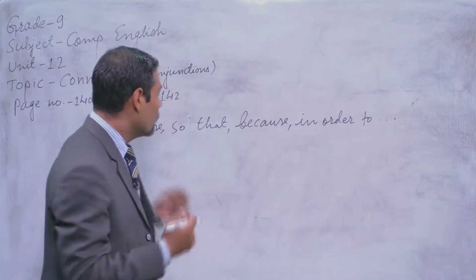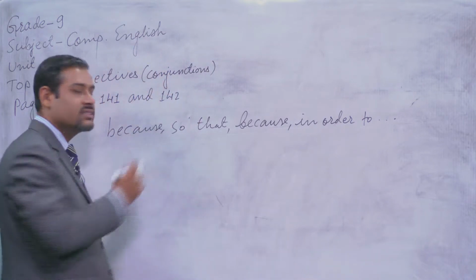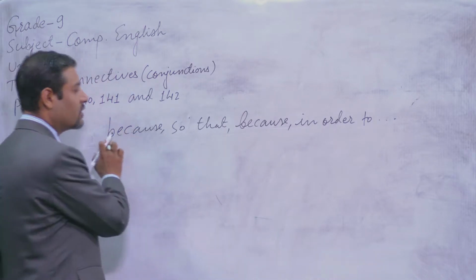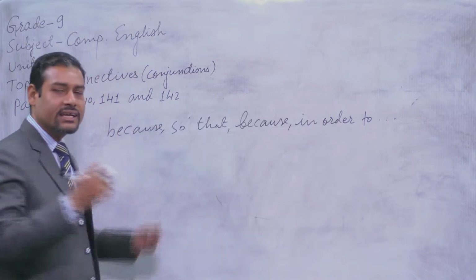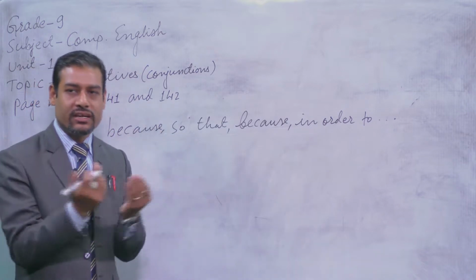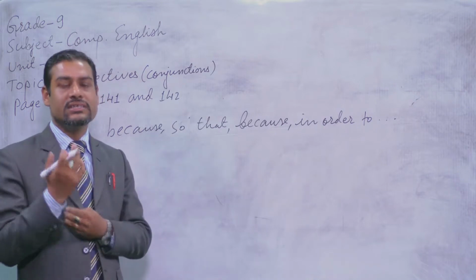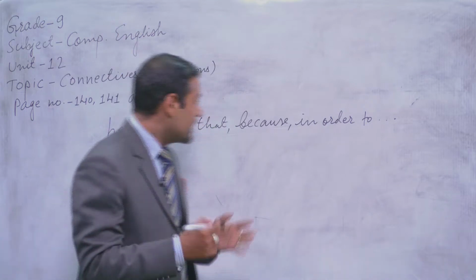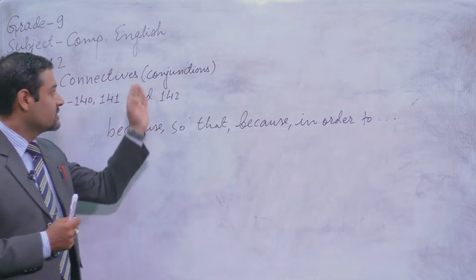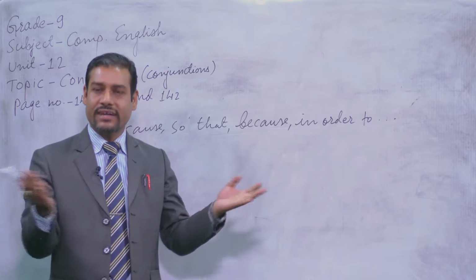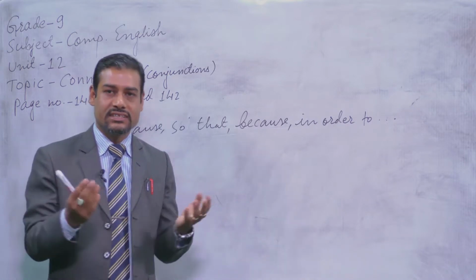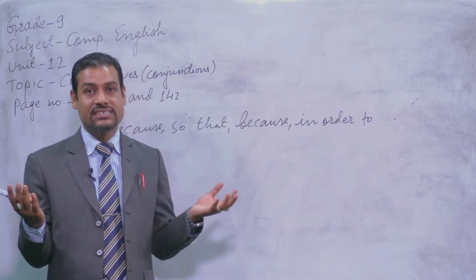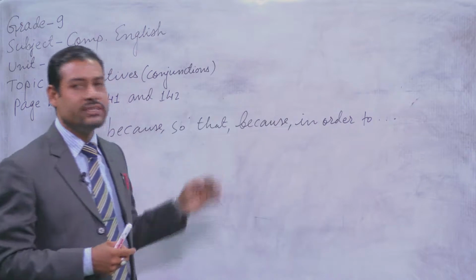So tell me now, what is the main function of these words in the sentences? Can you tell me? Yes, you are right. The main function of these words, or you can say connectives, is just to join, or just to link up, or just to relate the logical flows in the sentences. So we can categorize the connectives into different categories, like connectives of purpose, connectives of unexpected result, connectives of reason. So later on we'll discuss that.